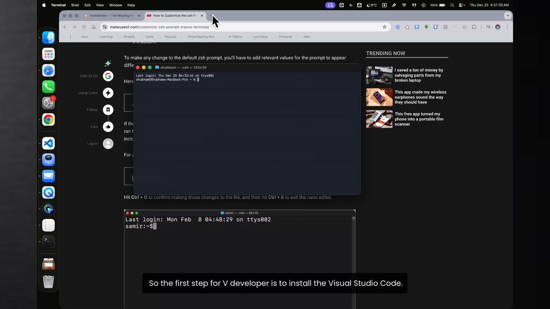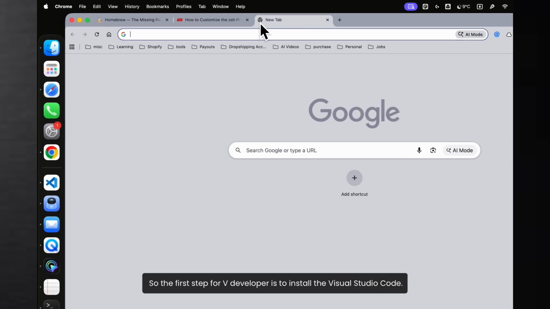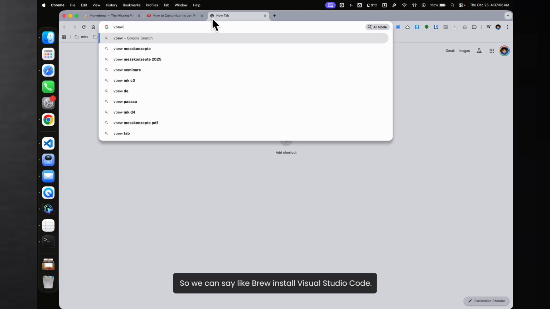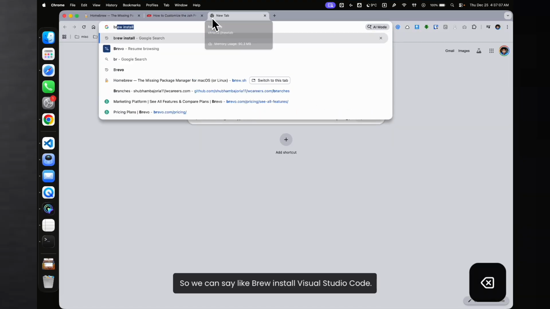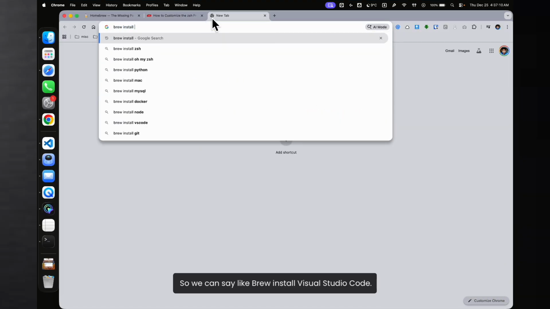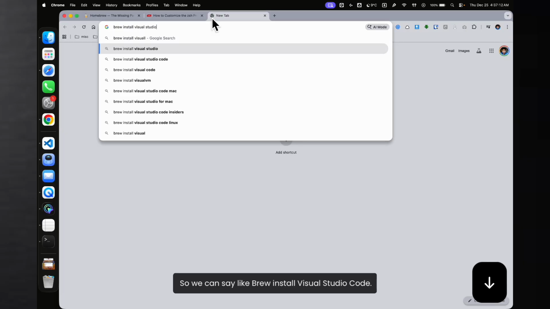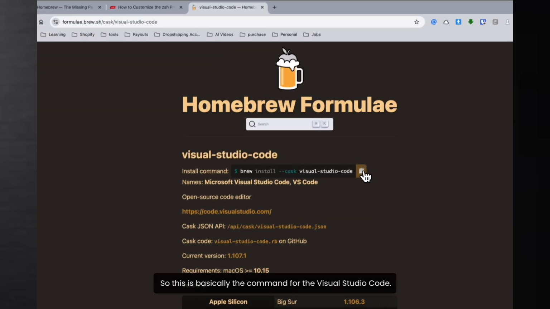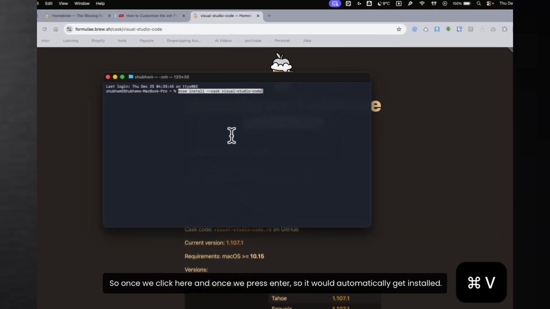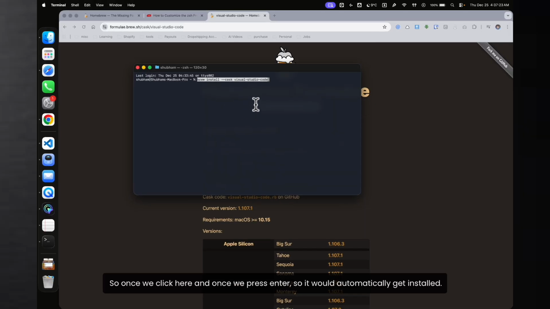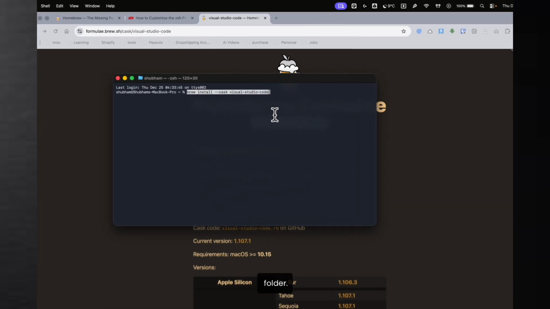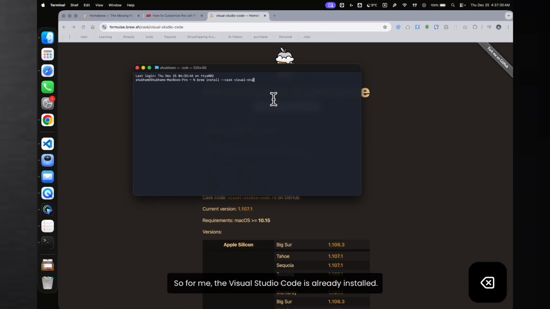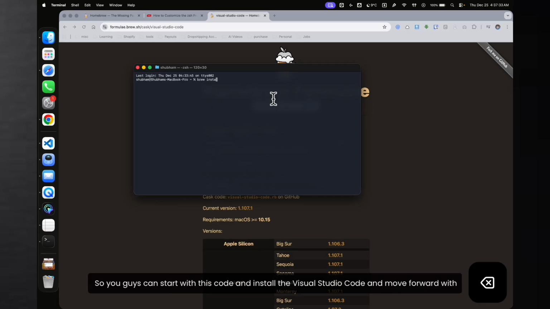So the first step for a developer is to install Visual Studio Code. So we can say brew install Visual Studio Code. Okay, so this is basically the command for Visual Studio Code. Once we click here and press enter, it will automatically get installed, that is, Visual Studio Code will be installed automatically in your applications folder. For me, Visual Studio Code is already installed. So you guys can start with this code and install Visual Studio Code.